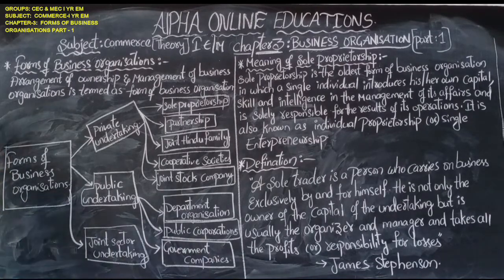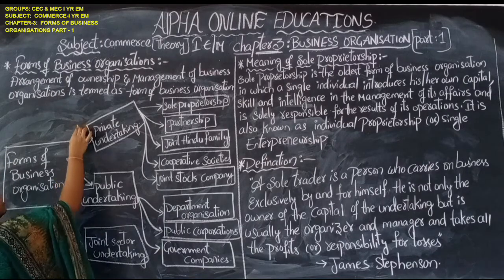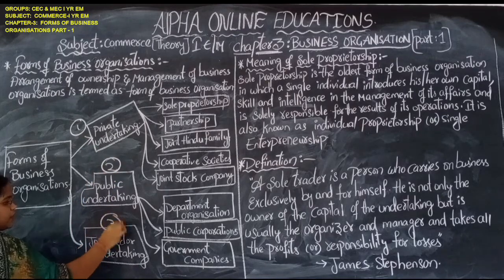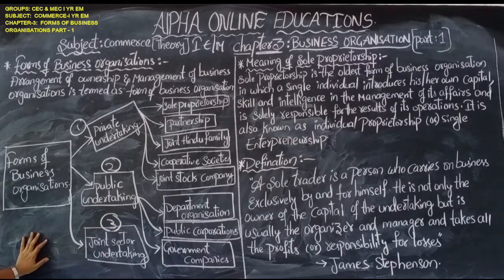The form of business organization is broadly classified into three categories. Whatever business organizations are there, those organizations are totally divided into three categories.